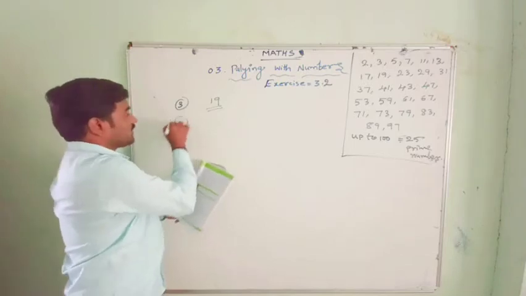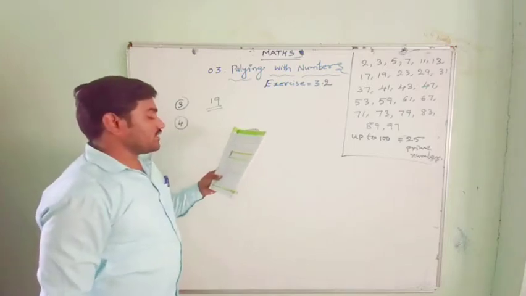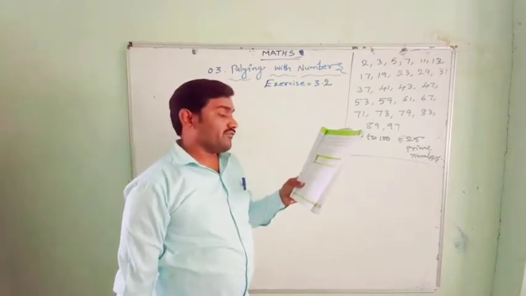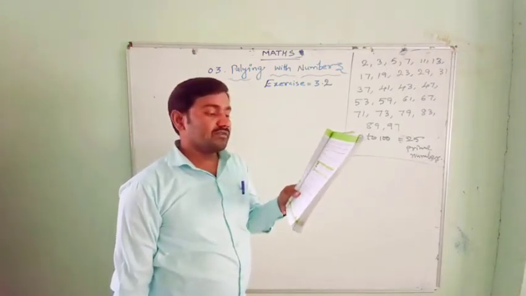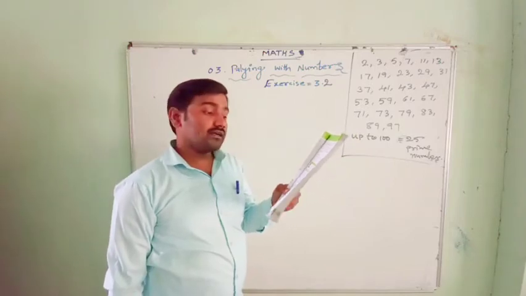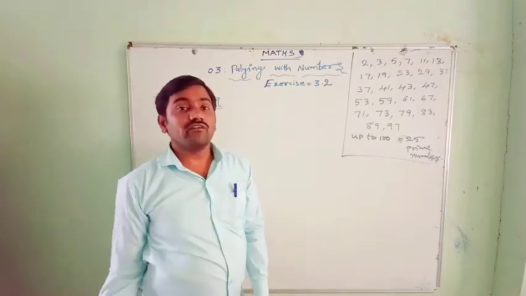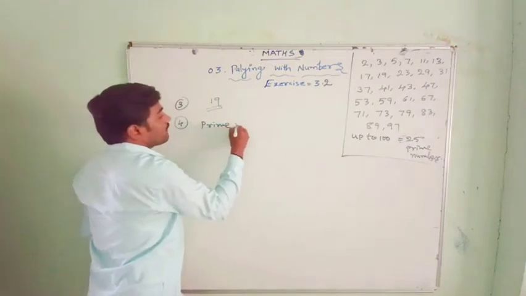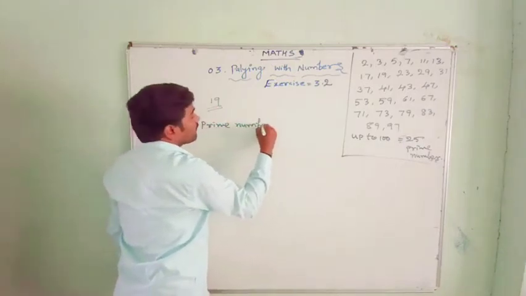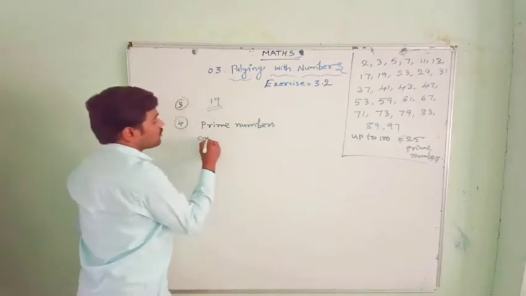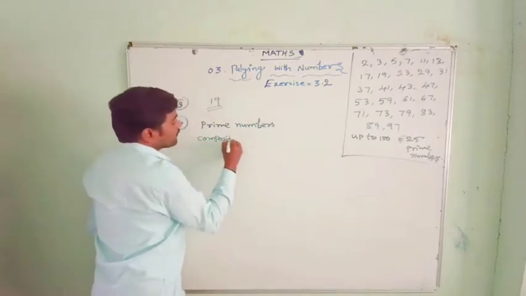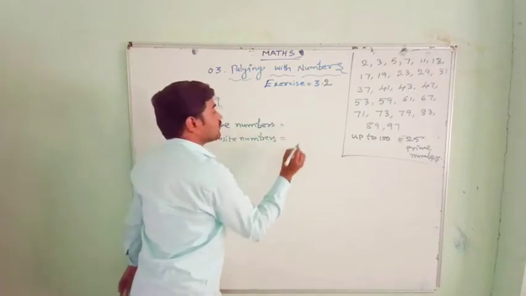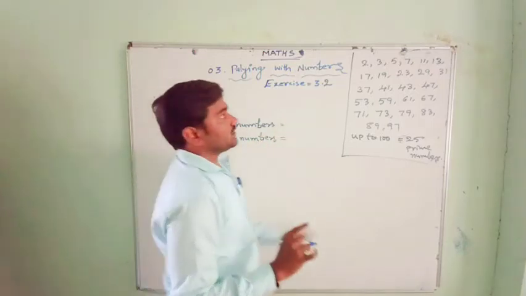Then the fourth question is what here? Let us see. Find the prime and composite numbers between 10 and 30. Prime numbers and composite numbers between 10 and 30.